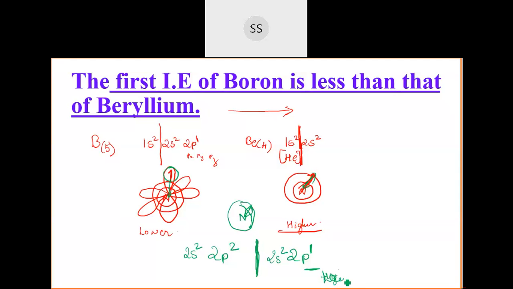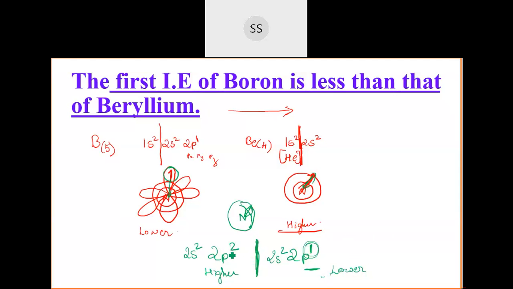This will be lower, sorry, this will be lower. Your doubt is about 2s2, because if you remove one electron from this particular shell, they will attain this stable electronic configuration, that is 2s2. So that is the reason why this will be lower and this will be higher.